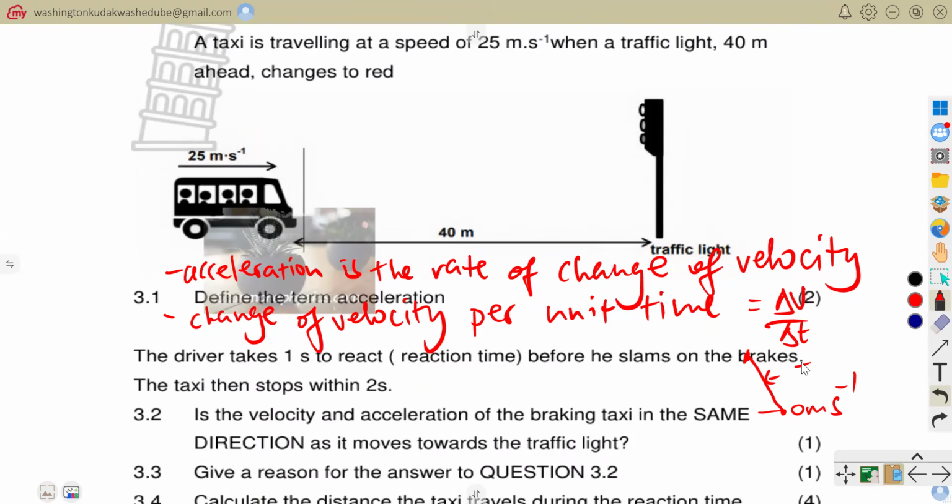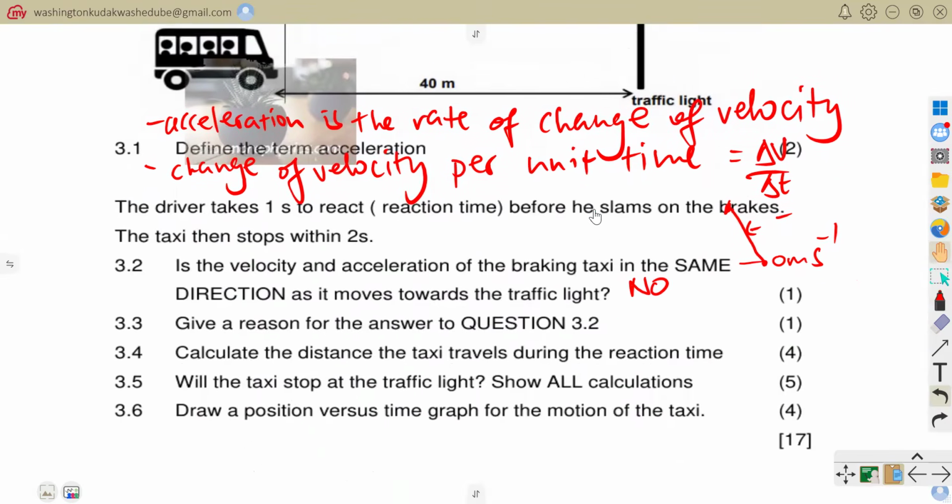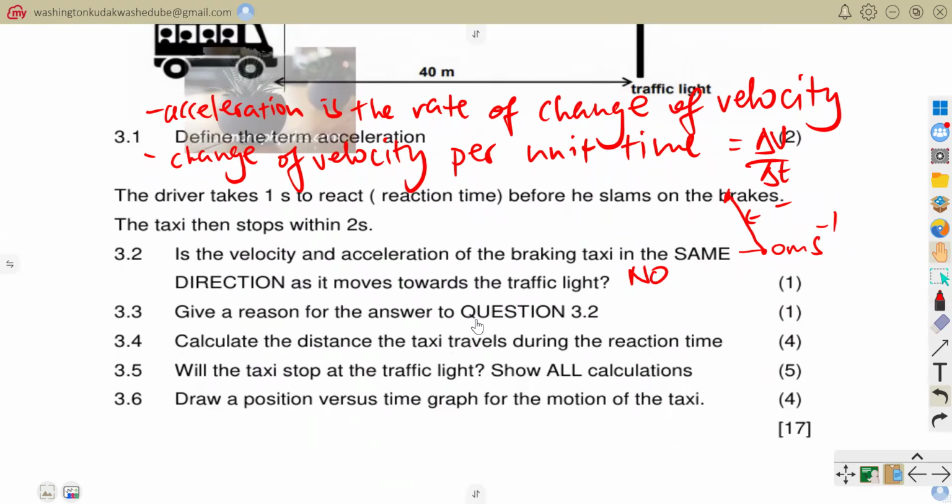So the direction of the acceleration is opposite to the direction of the what? Of the velocity. So you would have just come here and said, no, they are not. So that was the answer there. And the reasoning is that the acceleration is in the opposite direction as the what? As the change in velocity. So the change in velocity, sorry, is in the opposite direction to the direction of the velocity. So they said, give a reason for the answer to question 3.2.